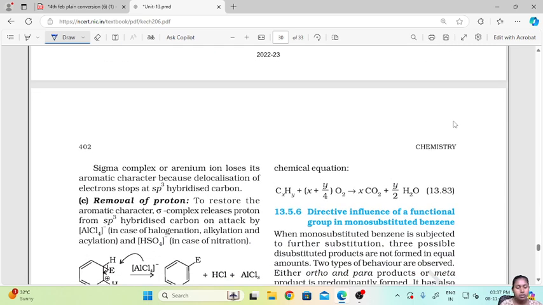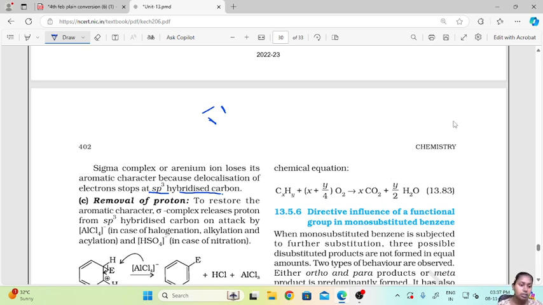The sigma complex or arenium ion loses its aromatic character because the delocalization of electrons stops at the sp3 hybridized carbon. It loses one of its three double bonds because of the delocalization of the electron, which stops at the sp3 hybridized carbon.